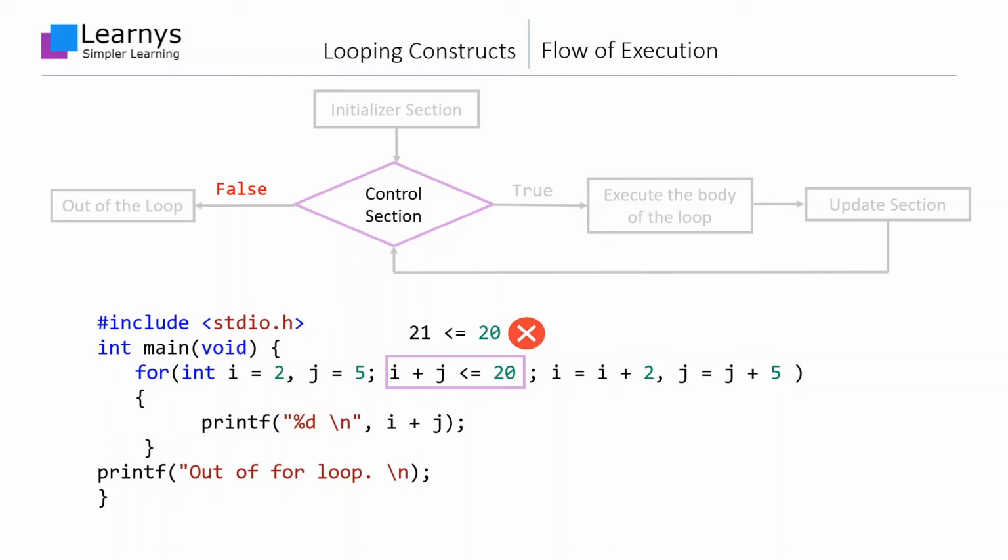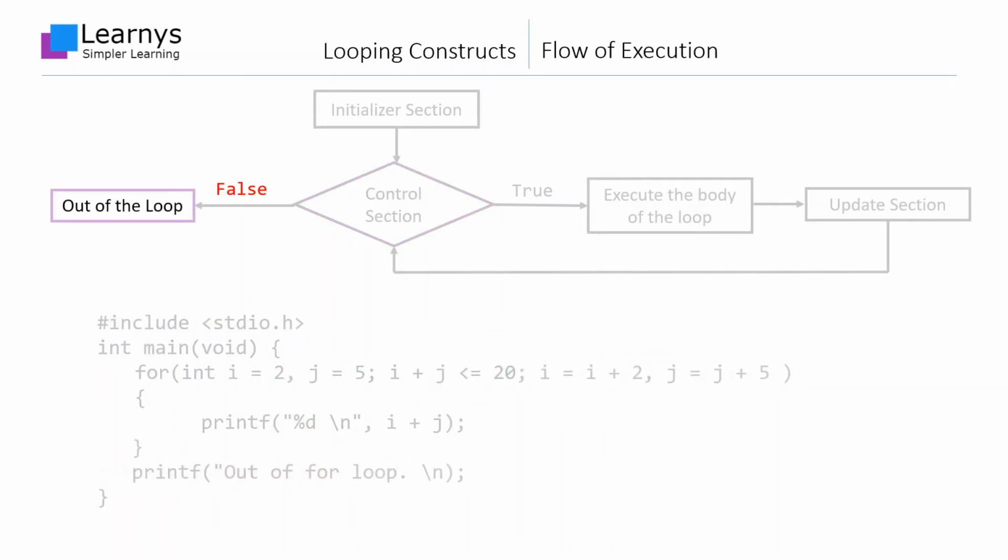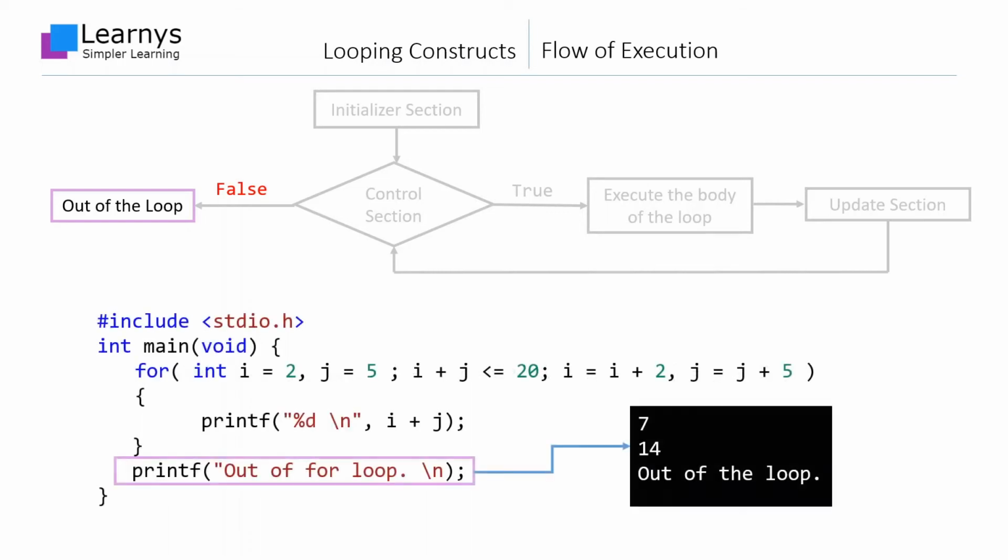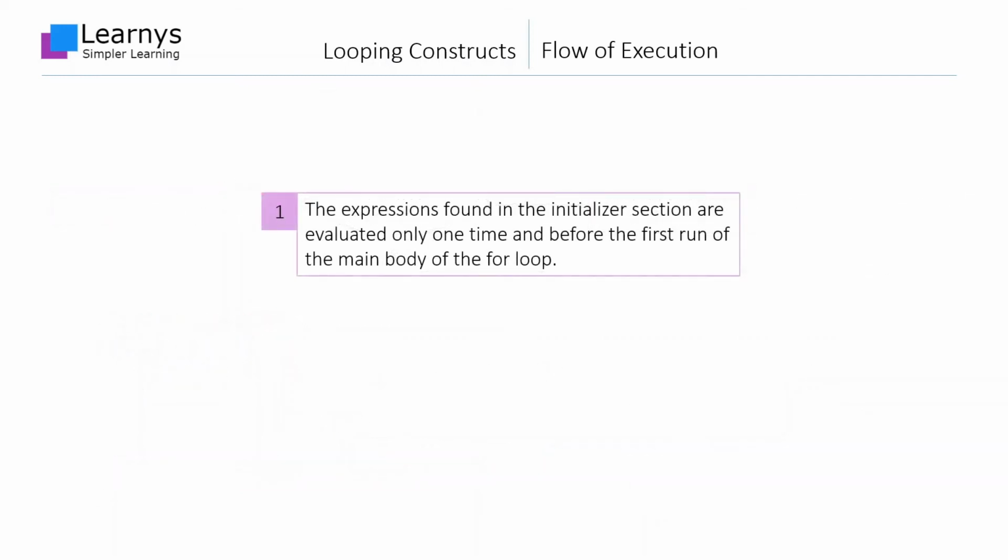With i equal to 6 and j equal to 15, the control expression will evaluate to false because i plus j is not less than or equal to 20. And this will terminate the loop and the control will jump to the statement immediately following the for loop block. The statement immediately following the for loop is a print statement, and you will see "out of for loop" getting printed on the terminal.